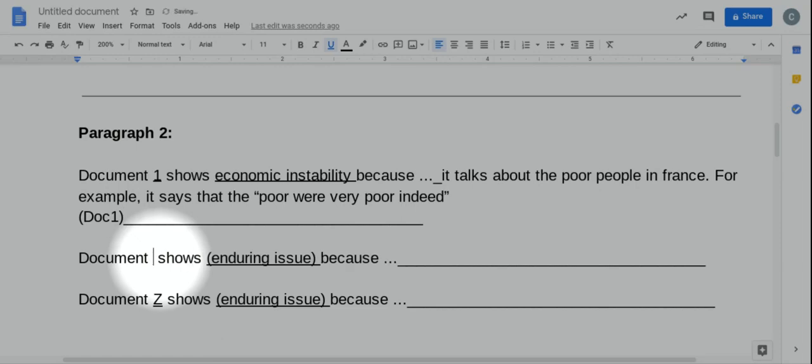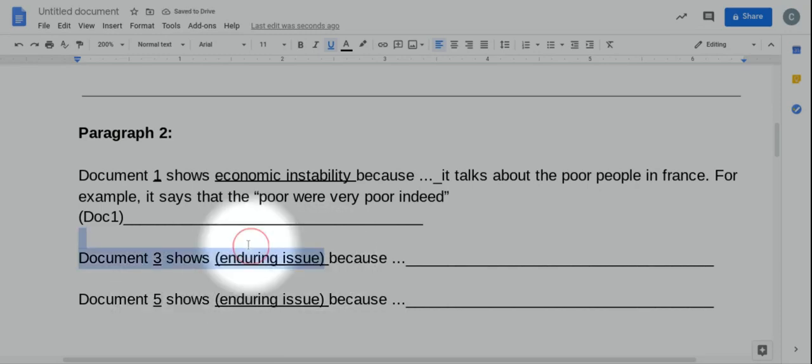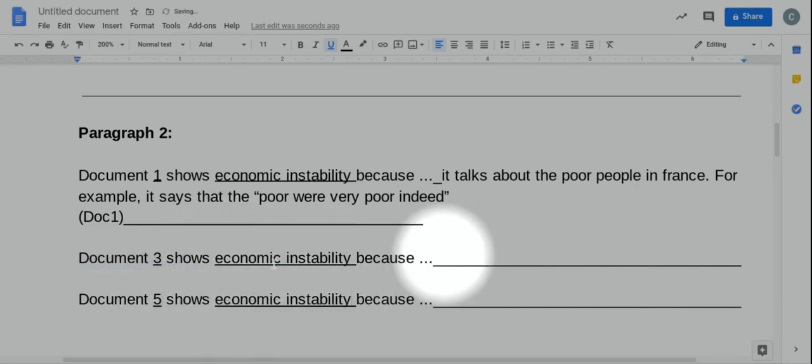Okay, and then going along, I'd say document 3, document 5, or whatever documents you chose to use for your 3 documents. I replace the enduring issue here, and then I'm explaining why document 3 shows economic instability, and I'm citing textual evidence when necessary and applicable. If you have a chart, you might just cite specific data from it. If you have a graph, how do you cite that? Well, you cite that by saying the graph says, and citing specific data from it. But a lot of times you're going to be able to pull specific quotes from the documents.